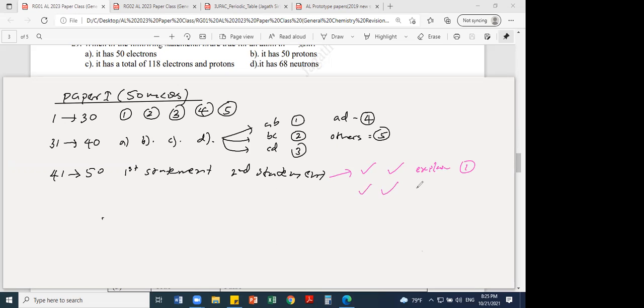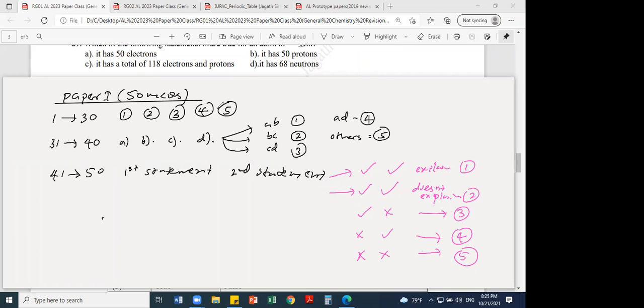If both are correct but the second does not explain the first, that means there's no correlation between the statements, then you get the second answer. If the first statement is true and the second false, the answer is 3. If the first is false and the second true, the answer is 4. If both statements are incorrect, the answer is 5.